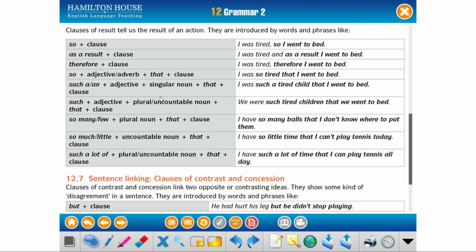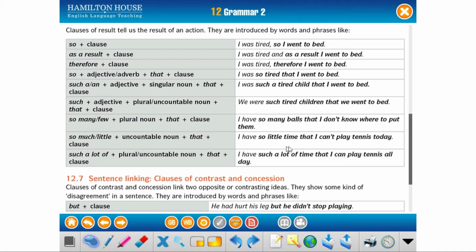Okay, let's continue. Then we have, we were such tired children that we went to bed. This is the same but with plural. Remember we had child, children. I have so many balls that I don't know where to put them. In this case, we are talking about plural.